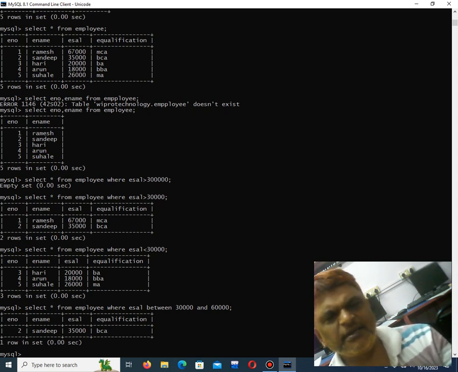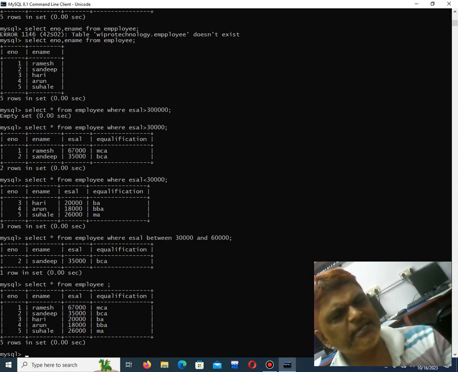Either you can say greater than or less than. Again, if you say select star from table name, you go back to the normal query. This is the way we are using queries in MySQL statements.